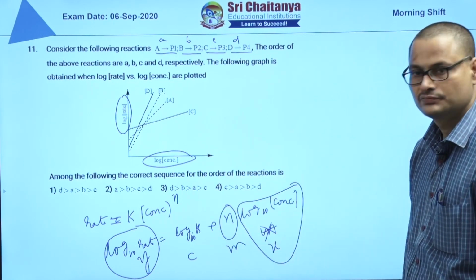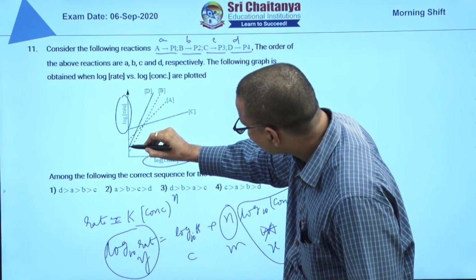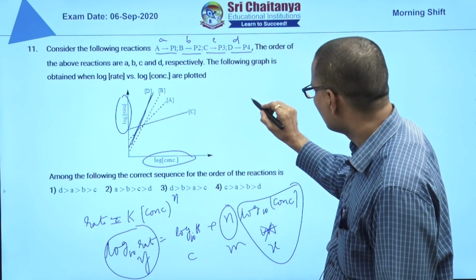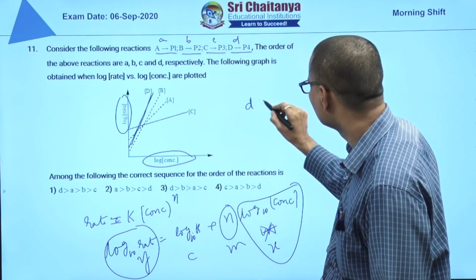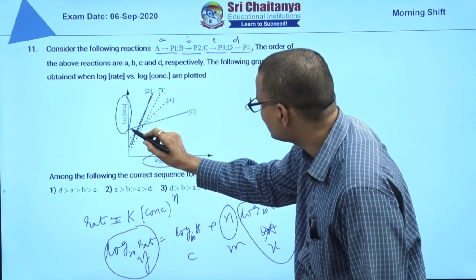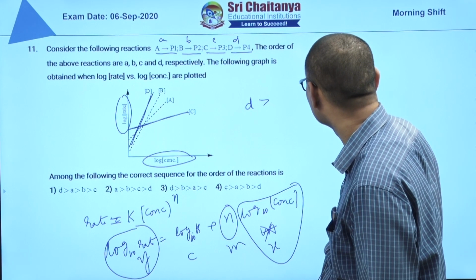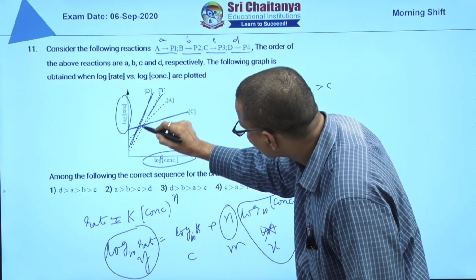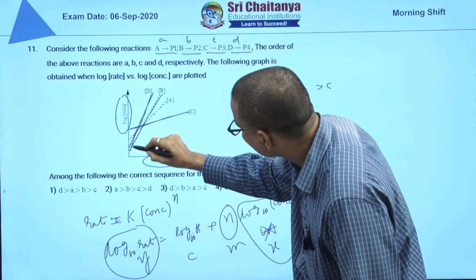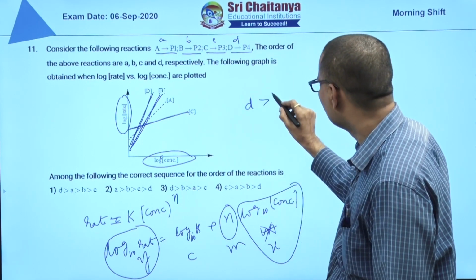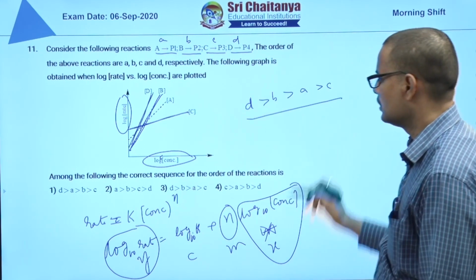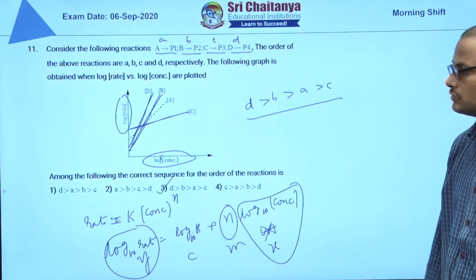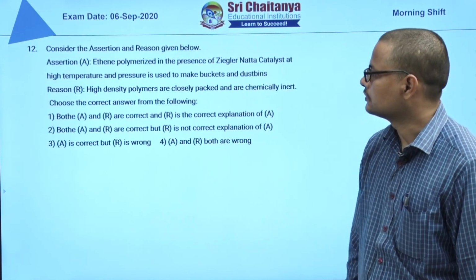In which case is the slope highest? In that case the order is high. In the D case the slope is highest. The slope is least for C. And between A and B, the slope is more for B compared to A. So the order is D, B, A, C. DBAC is option 3, so for question number 11 the answer is 3.